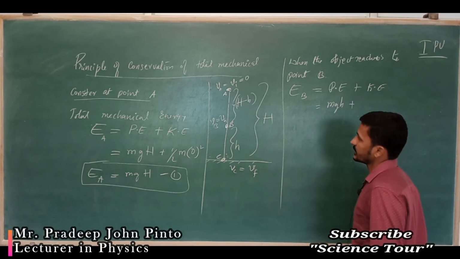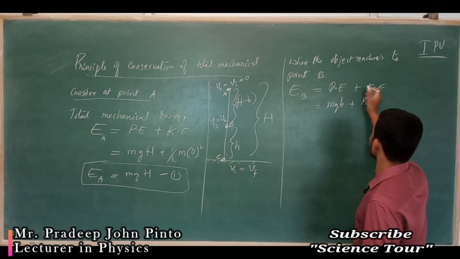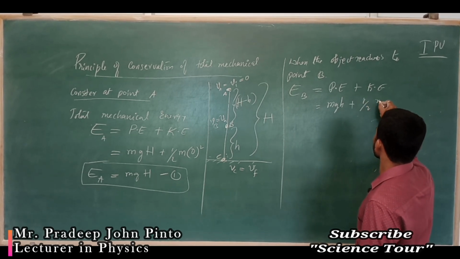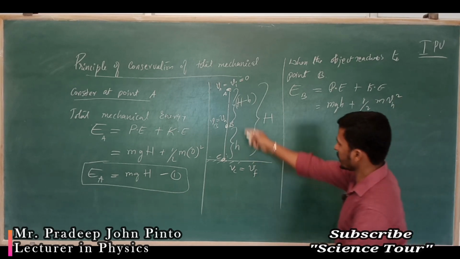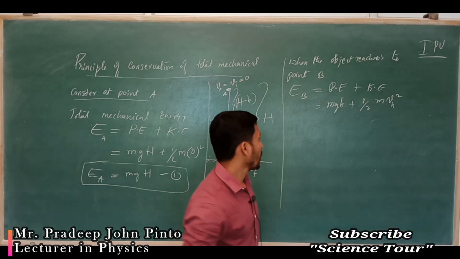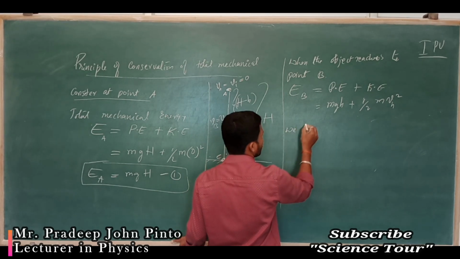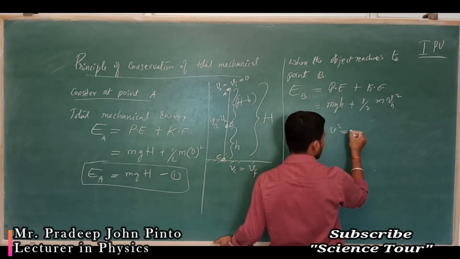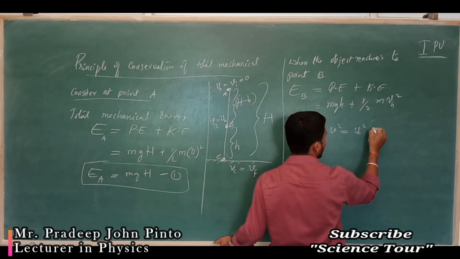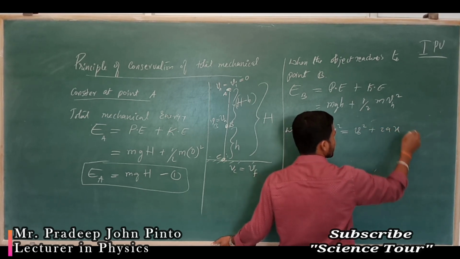What do you mean by kinetic energy? Kinetic energy is nothing but half m vh square. What is that velocity? We have v square equal to v naught square plus 2ax.